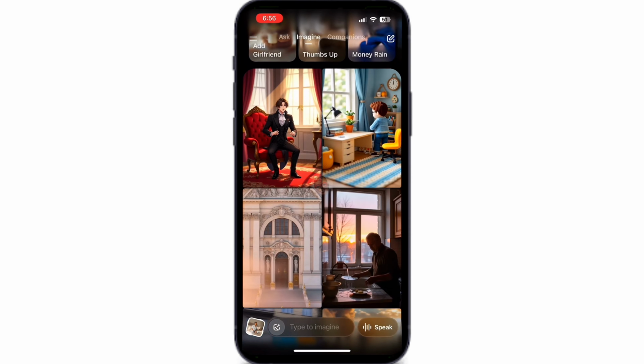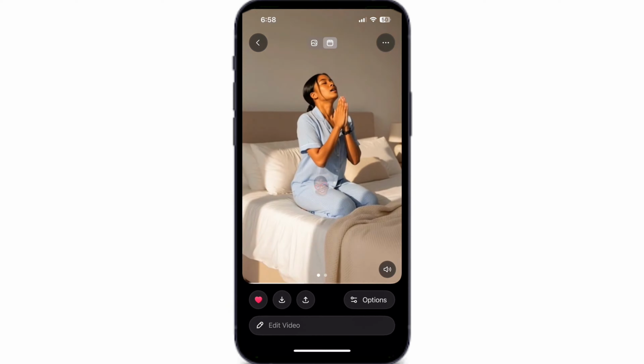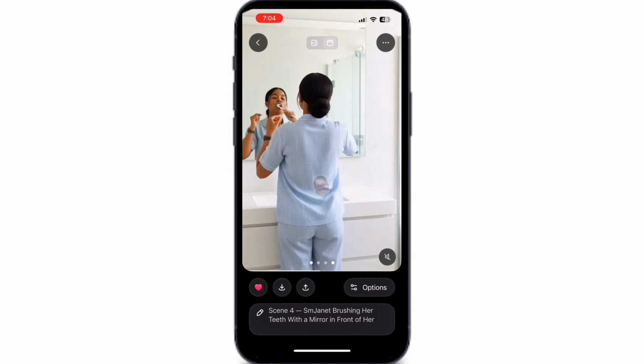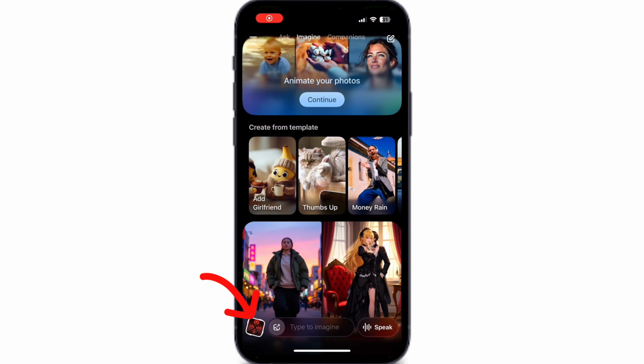Repeat the process. Upload scene 2, paste action, generate. Upload scene 3, paste action, generate. Until all scenes are animated. Then download all the videos.